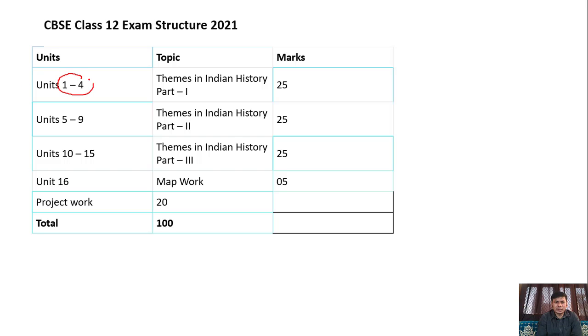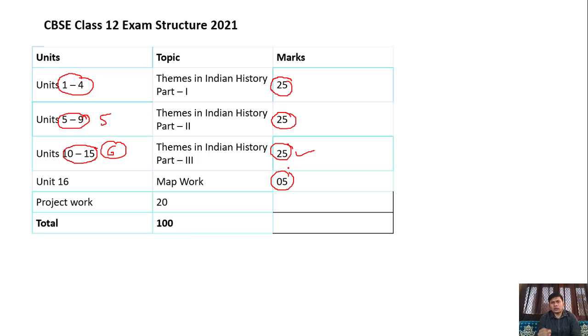In the first book you will face 4 chapters, and the marks in the board exam from this book would be 25 marks. In the second medieval history book you will face 5 chapters, and out of these 5 chapters you will find 25 marks in your board exam. From the third book you will face 6 chapters and 25 marks will also come in your board exam from this book.